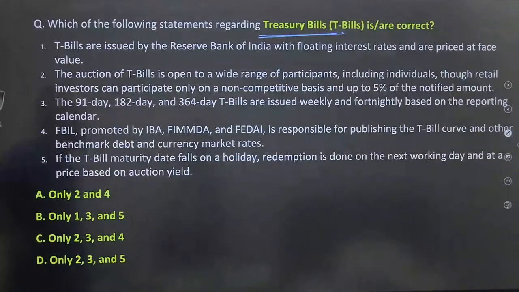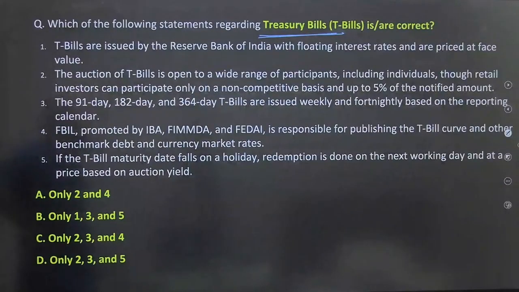Treasury bills are issued by RBI with a floating rate and are priced at face value. That is the first point. The auction of treasury bills is open to a wide range of participants, including individuals through retail investors, though retail investors can participate only on a non-competitive basis and up to 5% of the notified amount.